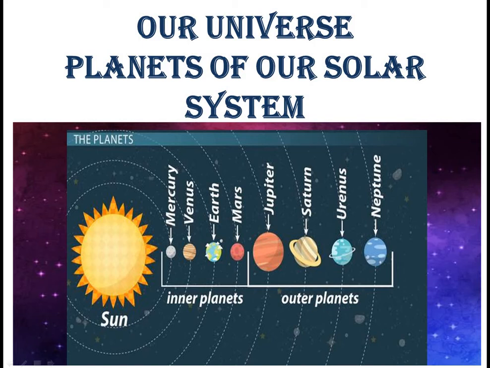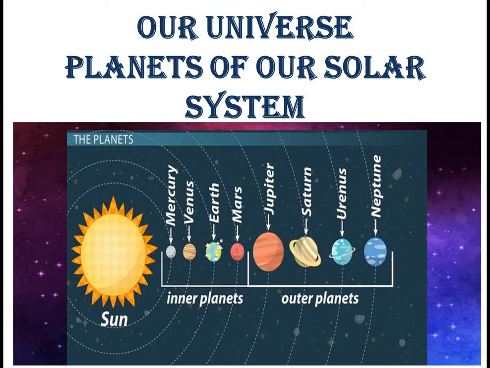Now, here we see the planets of our solar system. The earth belongs to the family of the sun called the solar system. There are 8 planets in our solar system.